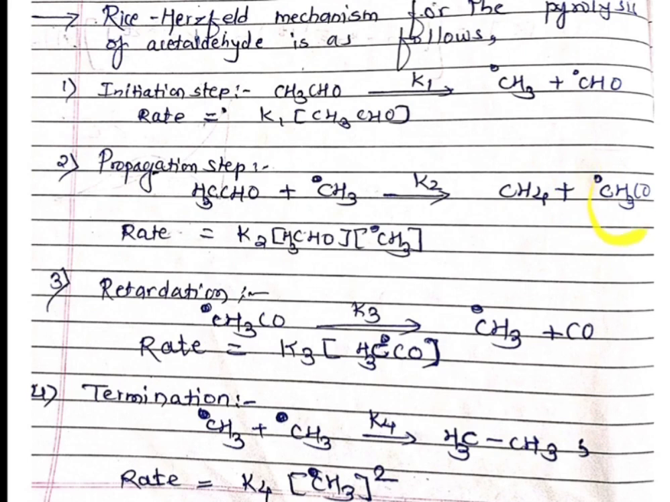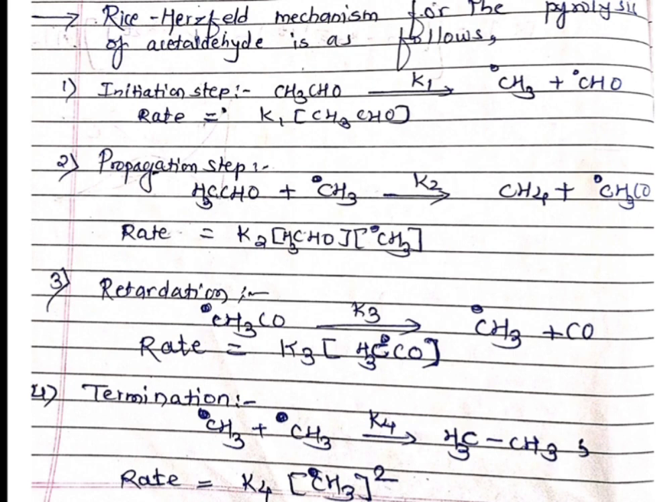Then the third radical is here, the CH3CO radical. Is this present in another step? Yes. In the third step, the CH3CO radical is utilized to form CH3 radical and CO. So this is present in at least 2 steps, the second step and the third step. So these are our 2 intermediates. The first one is the CH3 radical and the second one is the CH3CO radical.